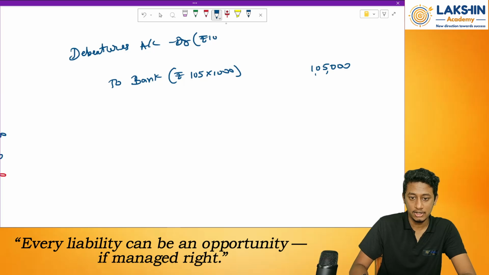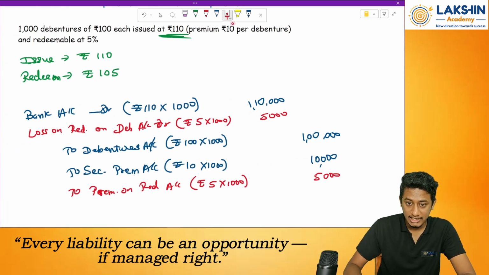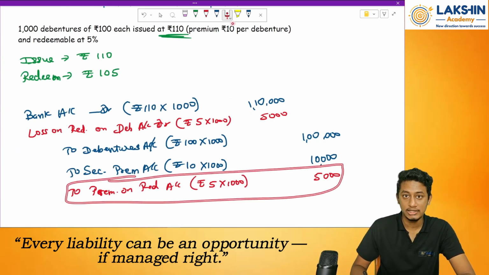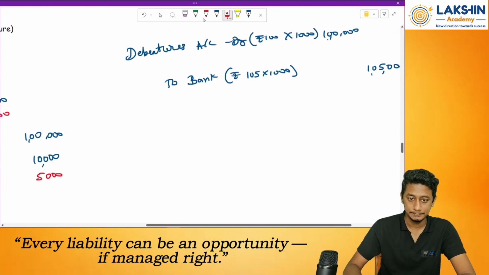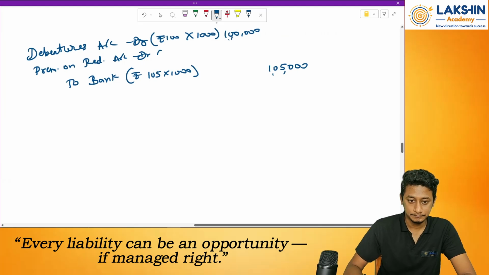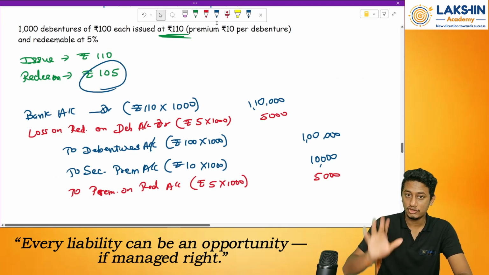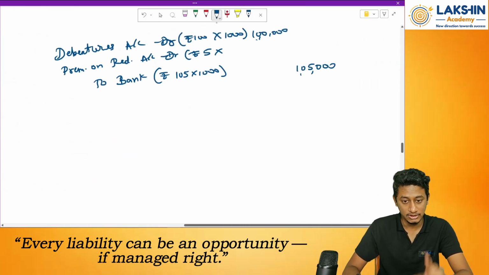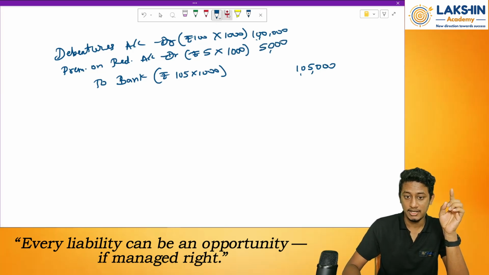Debenture account debited. How much? Rupees 100 nominal value into rupees 1000. How much will that be? Rupees 1 lakh. At the end, this is the liability account that I have created. Yes, I need to clear it off now. So how to clear an entry which is in the credit? By debiting it. Premium on redemption account debited. Rupees 5 was the premium because it is redeemed at rupees 105. So 5 rupees premium into 1000 debentures. That will be 5000. So we are done with the redemption entry also.